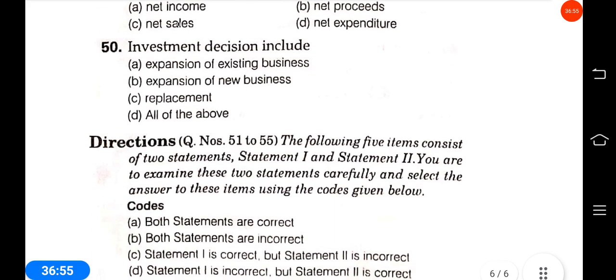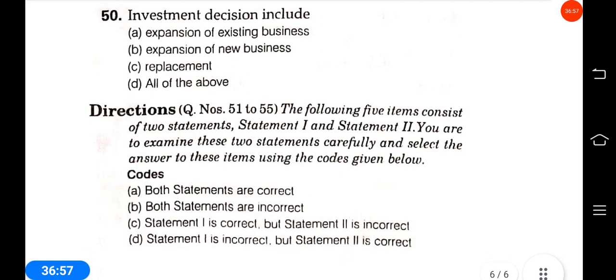Investment decisions include expansion of existing business, expansion of new business, replacement, all of this. Answer is all of this.